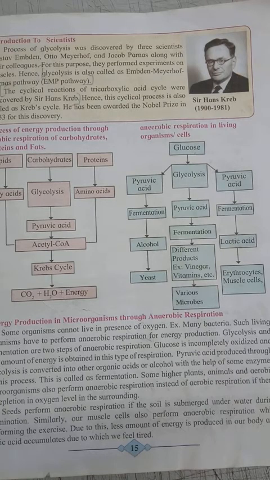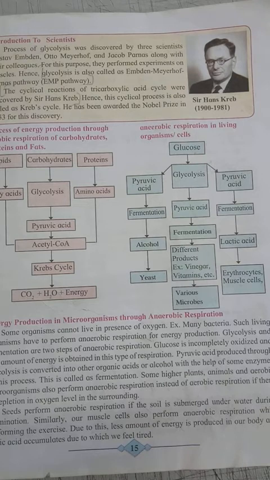In the first step, glycolysis, oxidation of glucose takes place and pyruvic acid is formed. This pyruvic acid undergoes fermentation. In some microorganisms, after fermentation, organic acids such as lactic acid are formed. In some organisms, alcohol is formed.